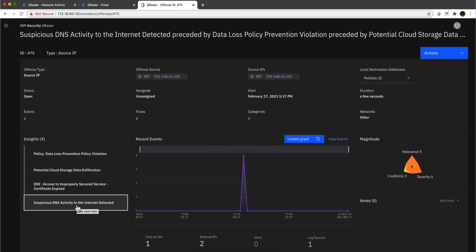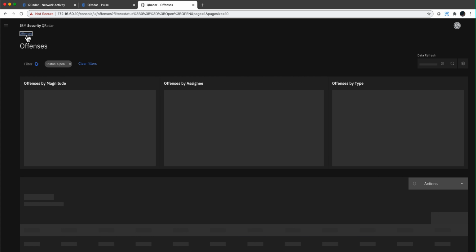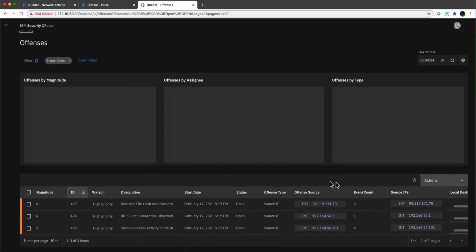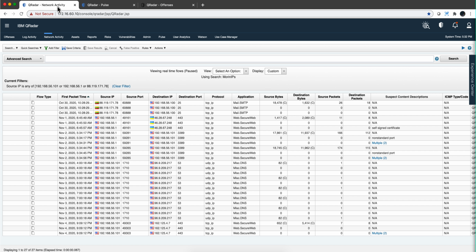So all these things are pretty interesting. How can we better understand? I mean, QRadar was great at detecting it, but we want to really get the picture together. So let's grab those 3 IP addresses, the source IP address. One of these is external, these are internal, and actually see them in the network activity tab. Sorry for the change from dark mode to light mode.